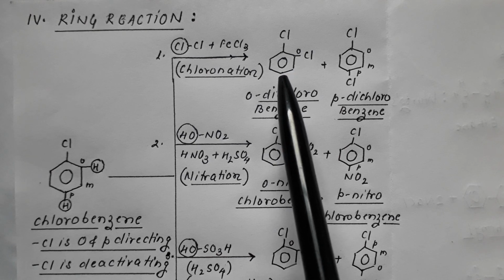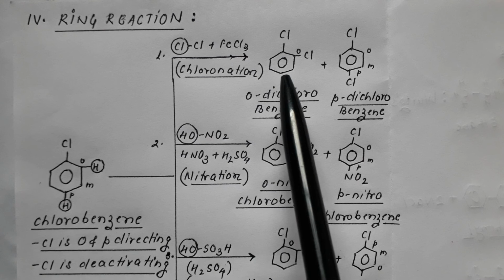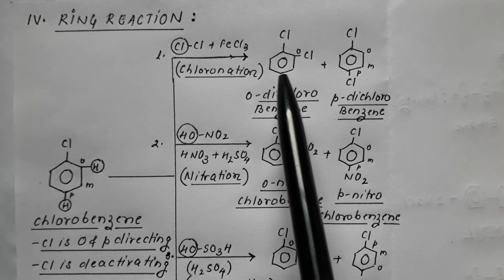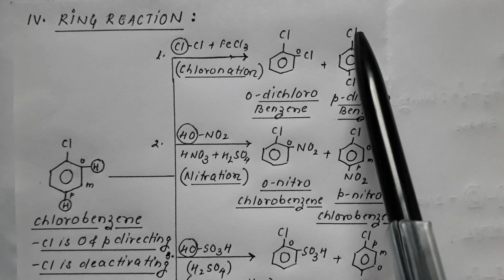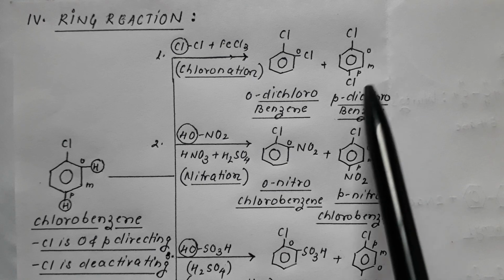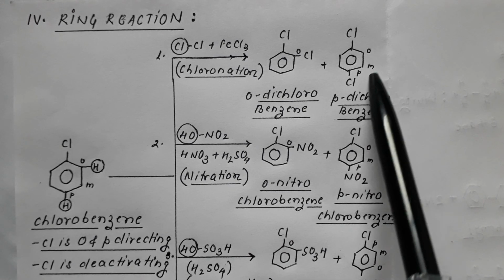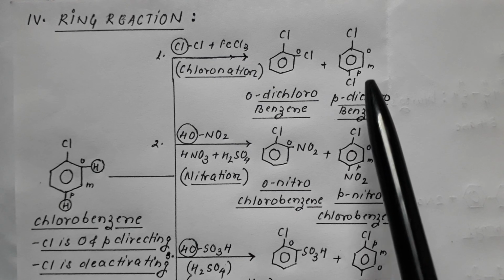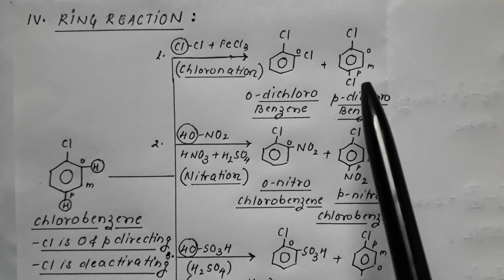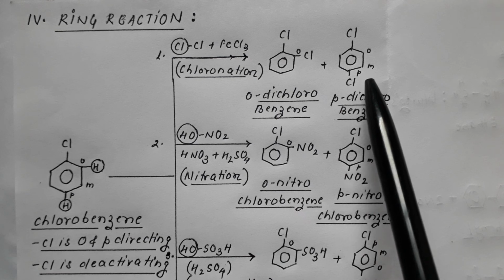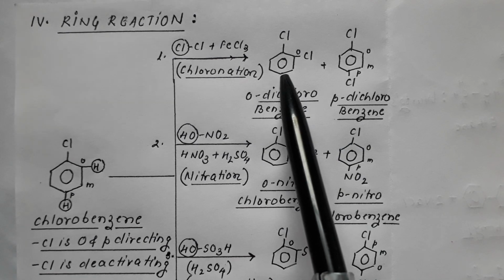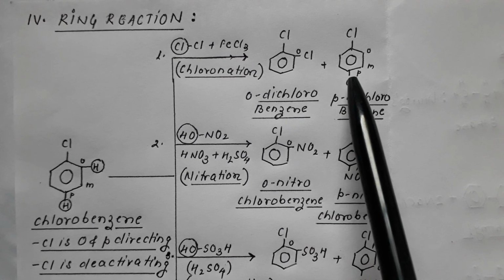Hence it is formed in lesser quantity, that is, it is a minor product. In case of para isomer, the distance between the two groups is maximum possible. Therefore, the repulsion is minimum, therefore stability is maximum, therefore it is formed in greater quantity. So ortho isomer is a minor product. Para isomer is a major product.